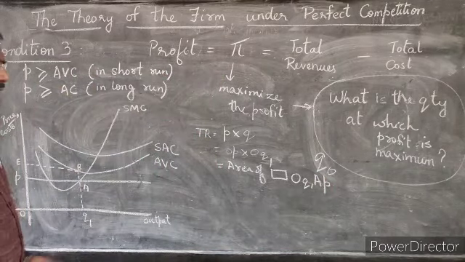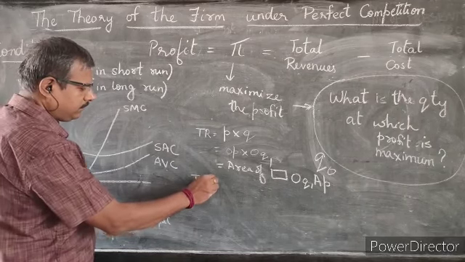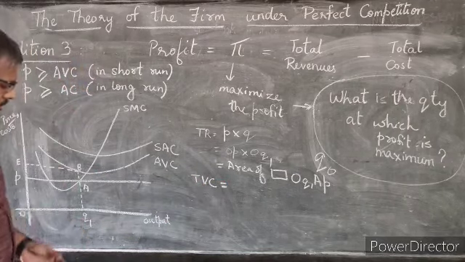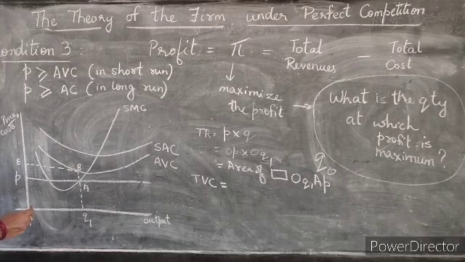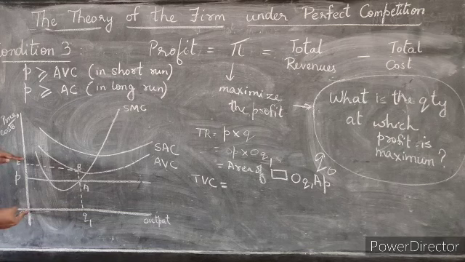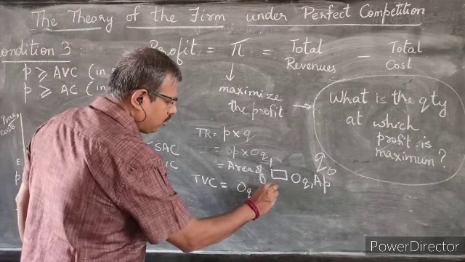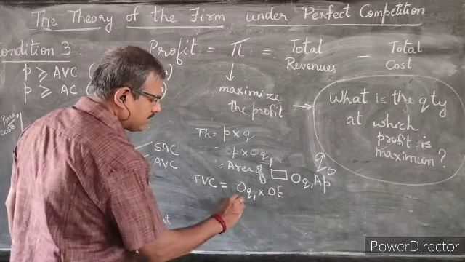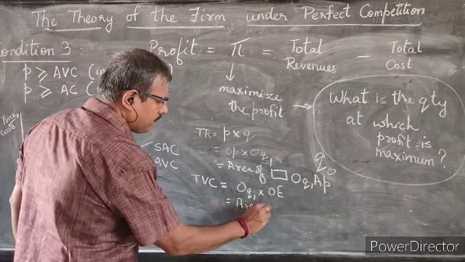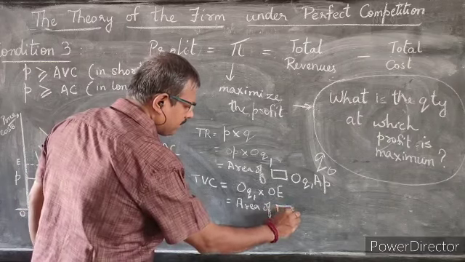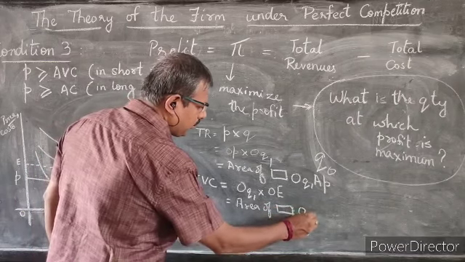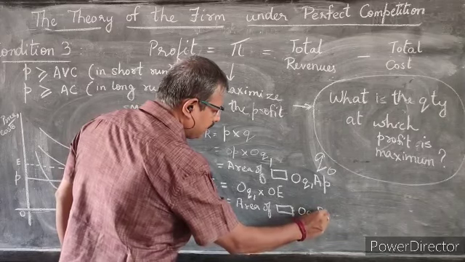Now, what are the total variable costs being incurred in producing quantity Q1? Again, the quantity being produced is OQ1, whereas the cost incurred is OE. So again, you have OQ1 into OE. In other words, it's the area of rectangle OQ1BE.